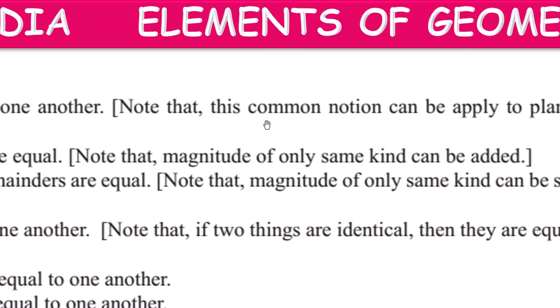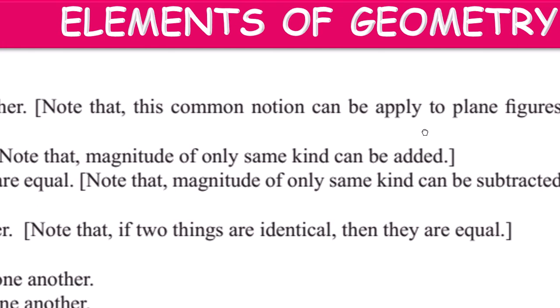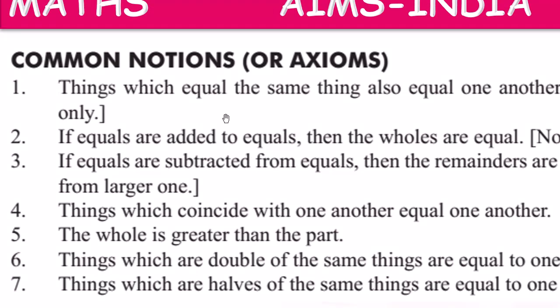Note that this common notion can be applied to plane figures only.